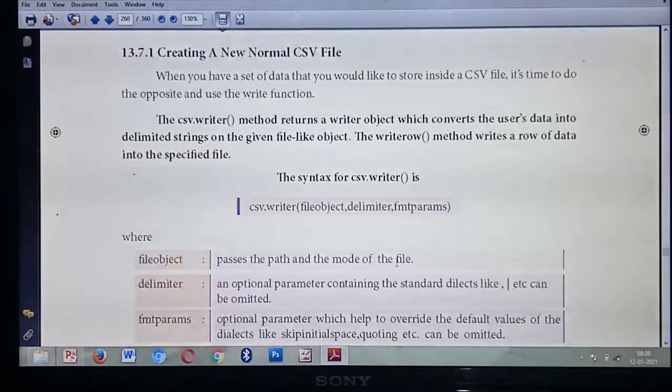First thing is creating a normal CSV file. What do you mean by creating? You are going to create a new normal CSV file. First you have some data in your hand, and you need to enter the data in the CSV file.